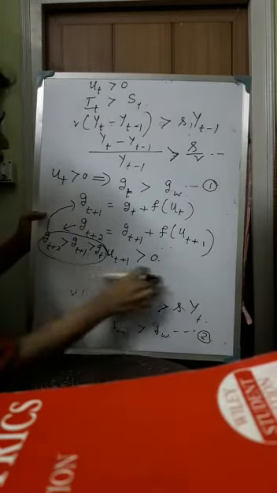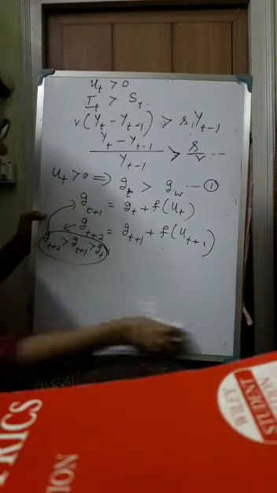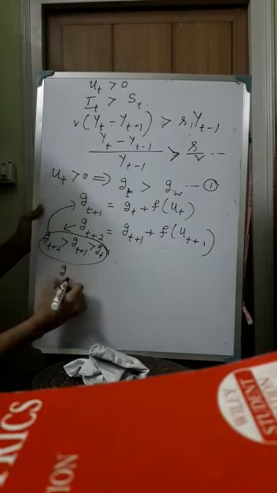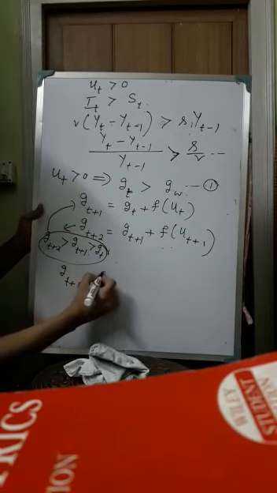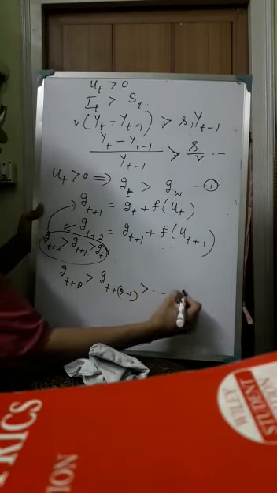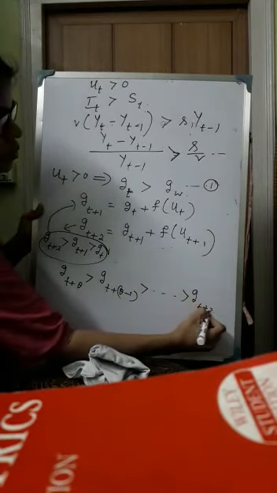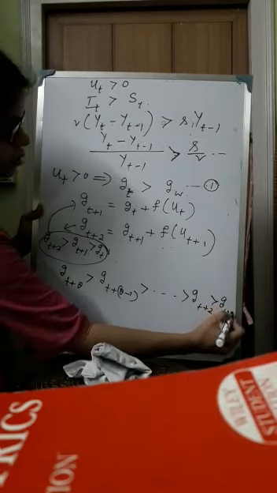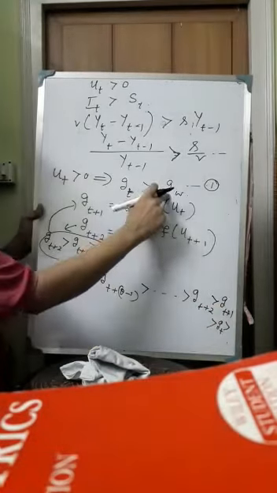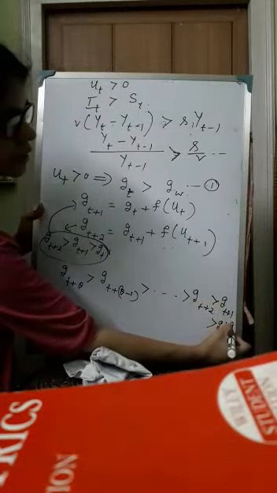Similarly, proceeding this way, if we generalize this, then we can write that Gt+theta is greater than Gt+theta minus 1, then Gt+2 greater than Gt+1 greater than Gt, and again Gt is greater than Gw. So this is greater than Gw.